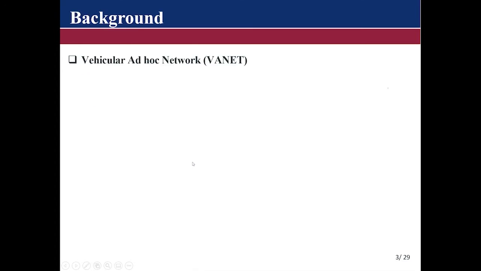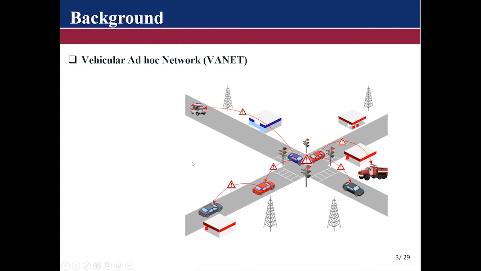So when we talk of a vehicular ad hoc network, this is a communication network that allows vehicles to communicate among themselves by transmitting periodic beacons. And these periodic beacons allow the vehicles to be aware of their environment, and in so doing are able to take safety critical decisions in time.